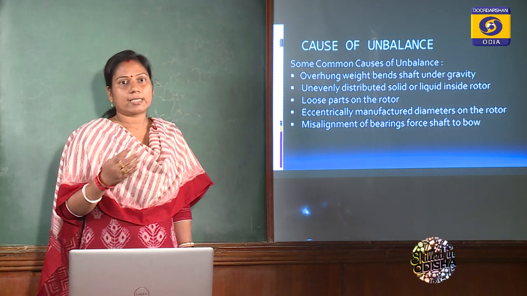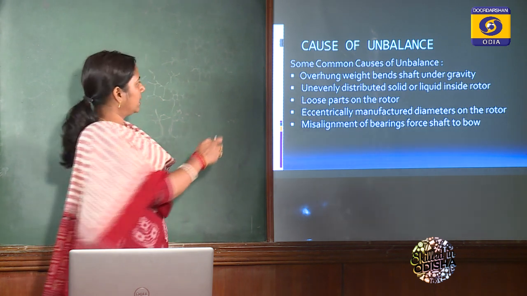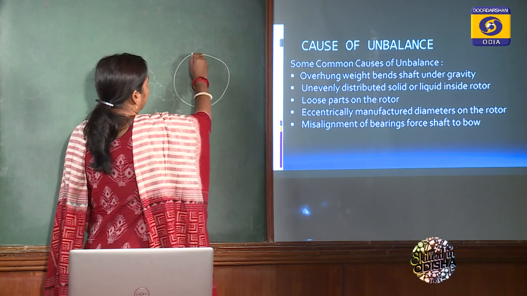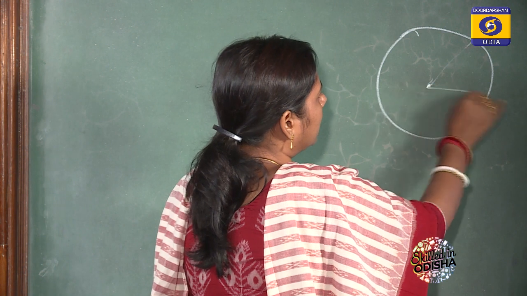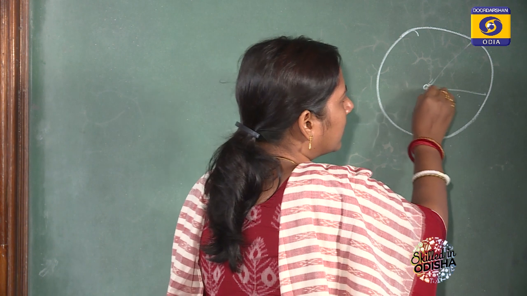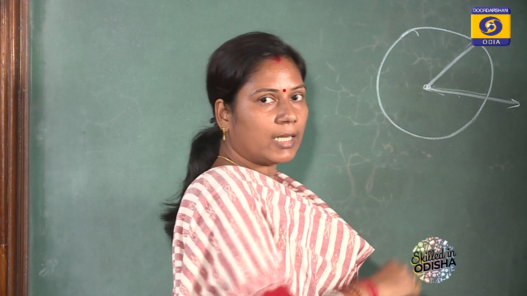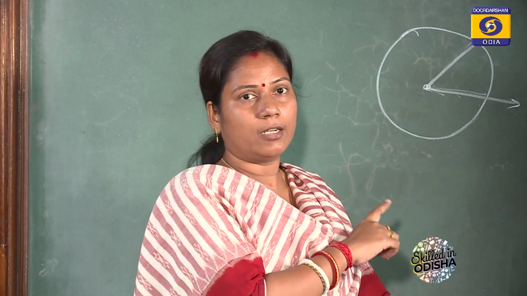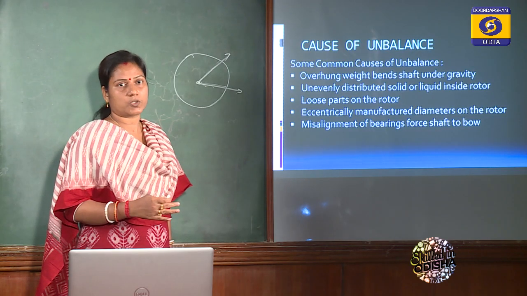But in case of centrifugal force, which is away from the center, like here you can see, centripetal force will always be towards the center, but centrifugal force will be away from the center. Here the magnitude remains constant, but the direction will differ. That's why this centrifugal force is the cause of unbalancing, or this is the main disturbing force.